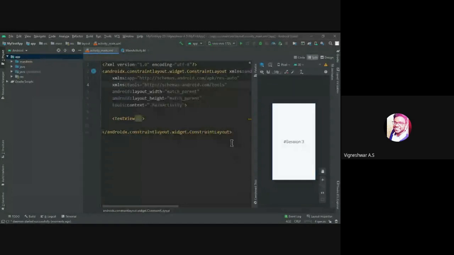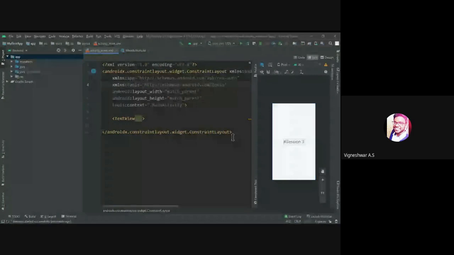We are not going to deal with the main activity, which means we are not going to deal with the Kotlin programming. We are just going to work on the layout.